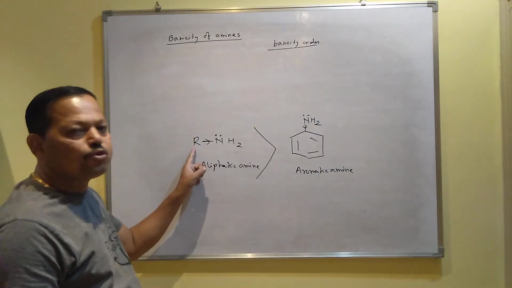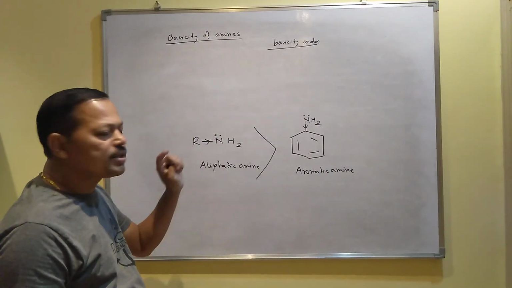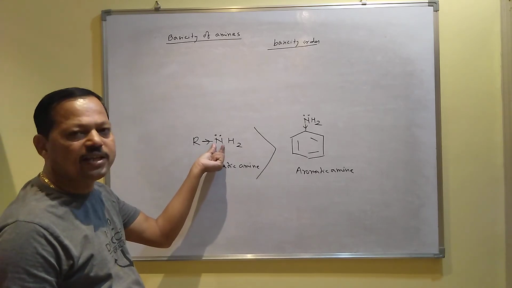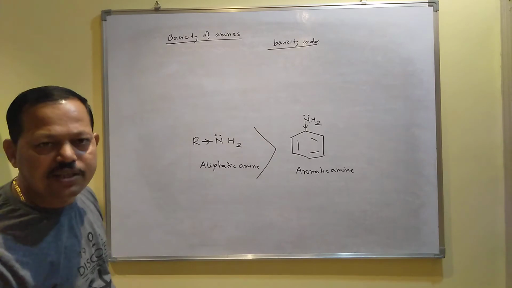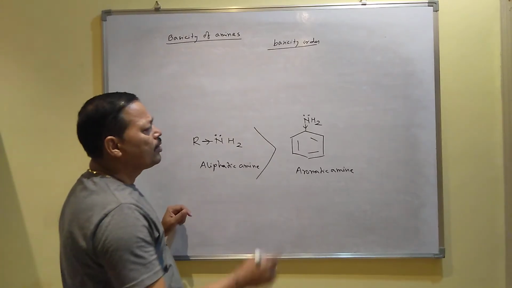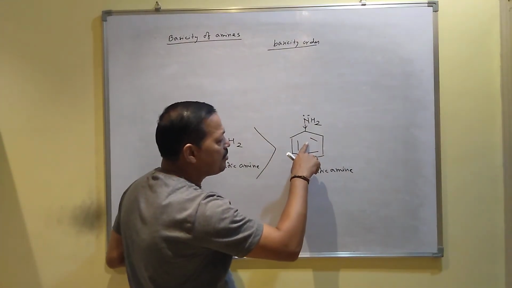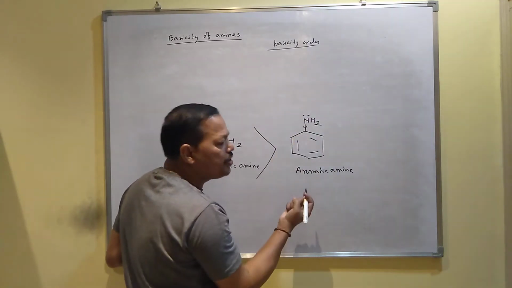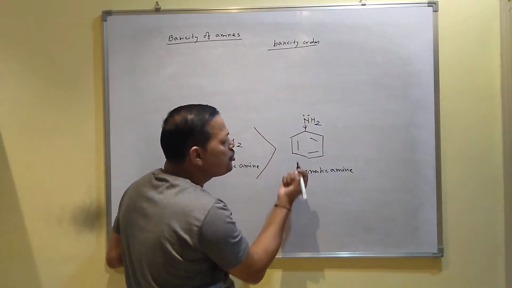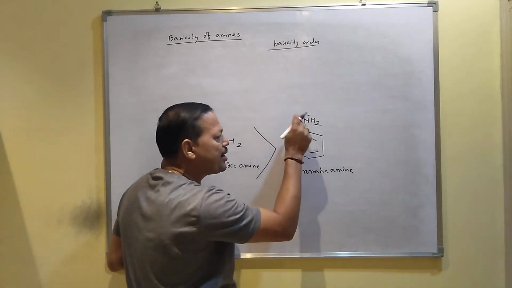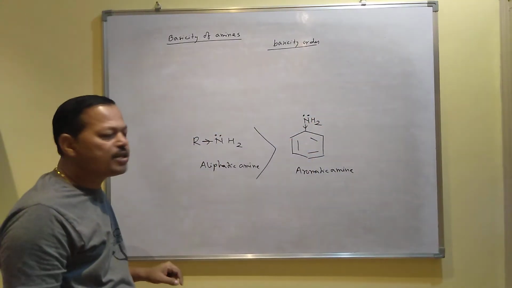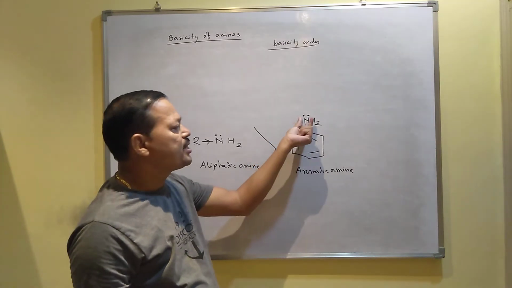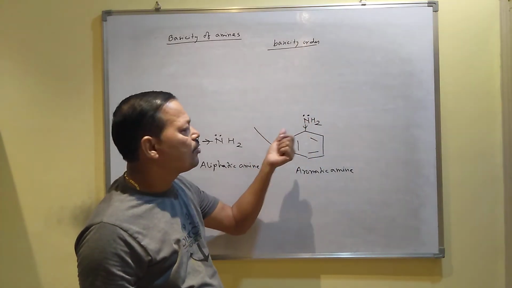Due to presence of donating group, it donates the electron towards nitrogen. That's why electron density inside nitrogen increases, and so it can donate the lone pair of electrons easily. But in aniline, due to presence of withdrawing group, the ring withdraws electron from nitrogen, and that is why the electron density inside nitrogen goes on decreasing, and basicity of aniline goes on decreasing.